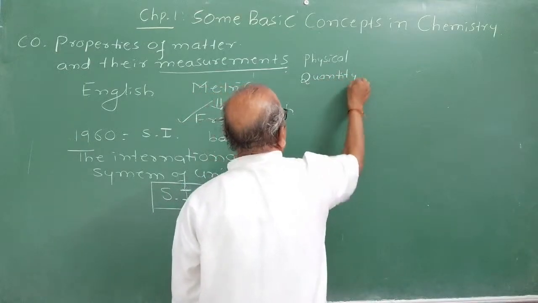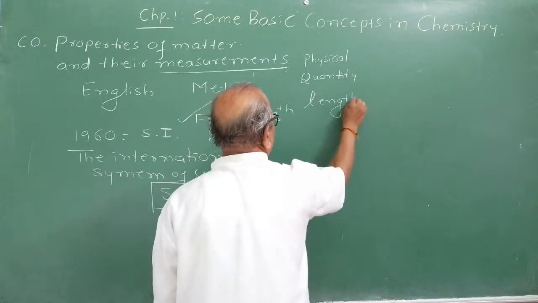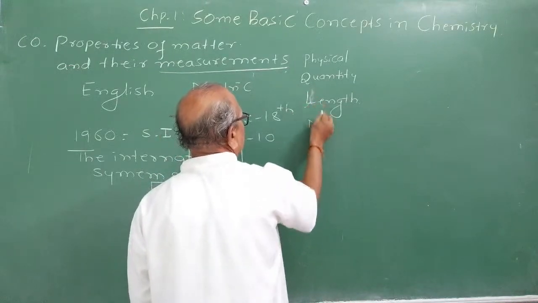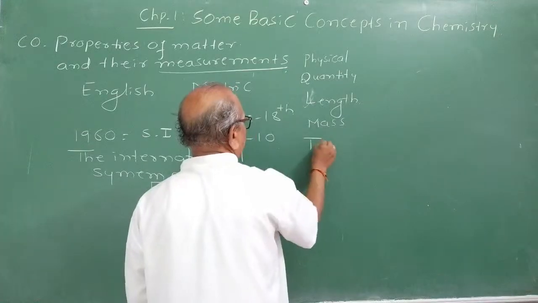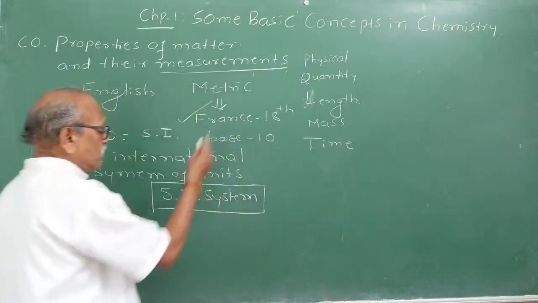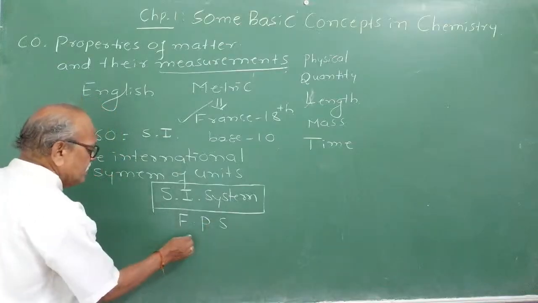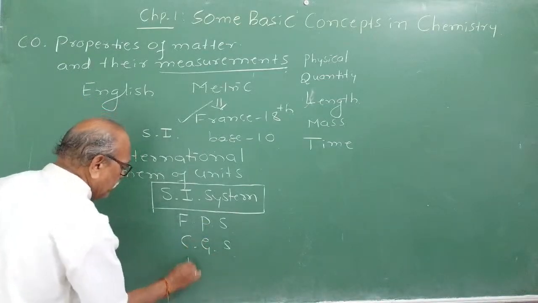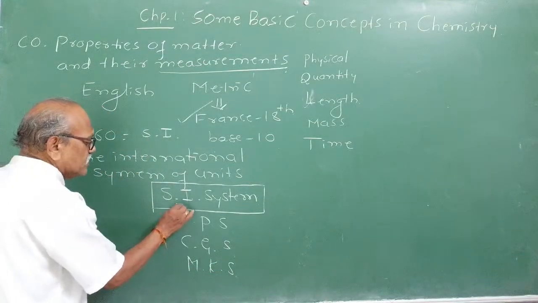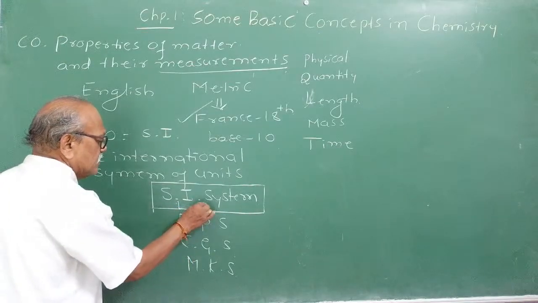So those 7 are based on what? The first one is length. Then mass, and time. LMT were initially present, right from the British system, FPS. The CGS system was there earlier, then the MKS system came, and these considered only length, mass, time.